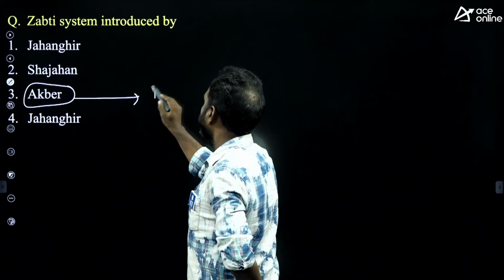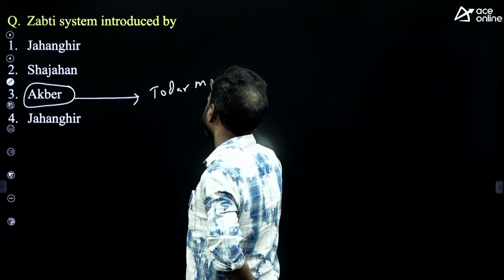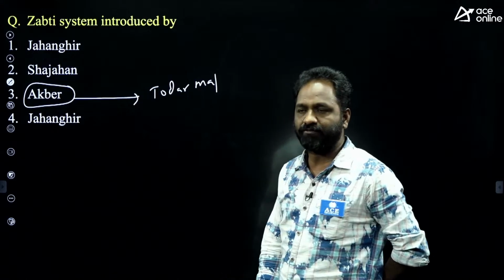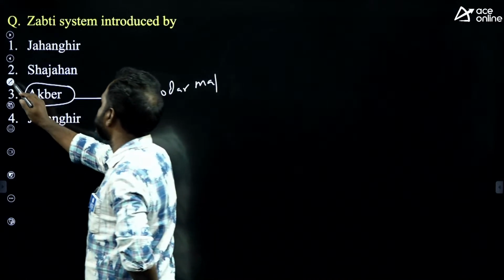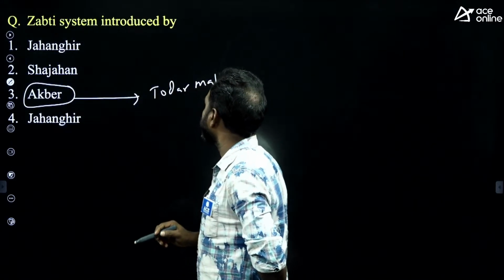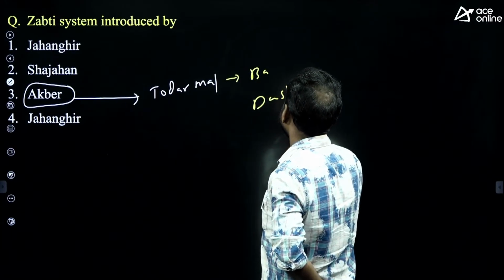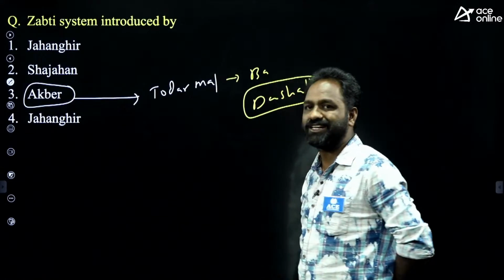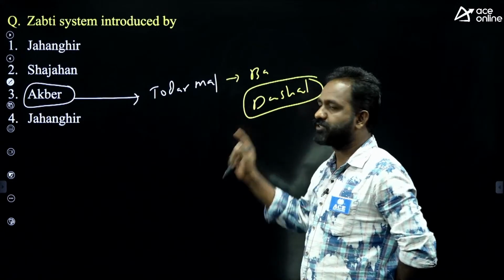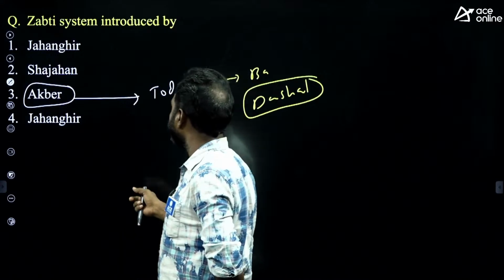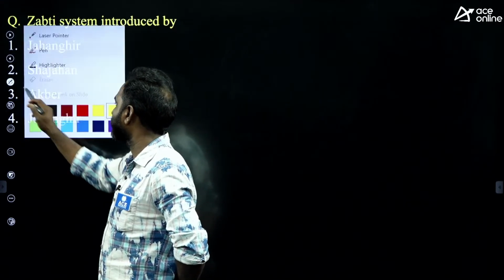You know, there was a finance minister called Todarmal. Todarmal was the finance minister of Akbar, and he was behind this Japti system. It is not only known as Japti system but also called Dasal system. Dasal system, Japti system, both are same, introduced by Akbar and by Todarmal, the finance minister.